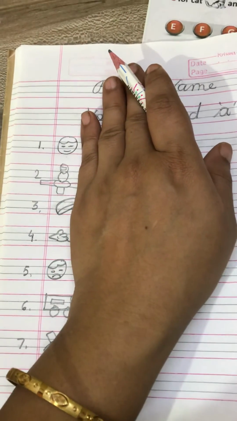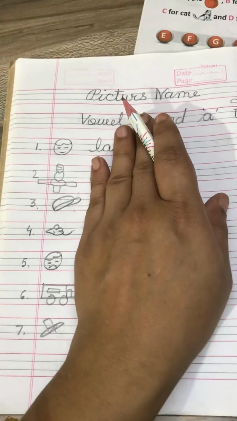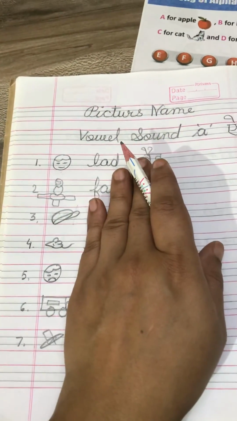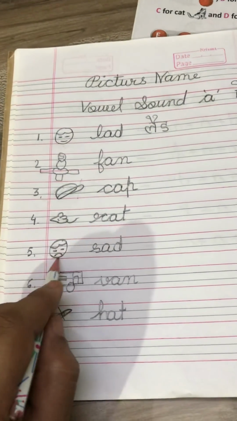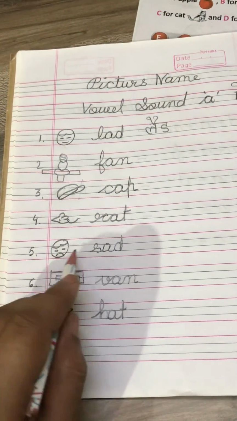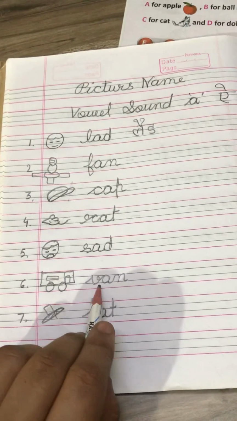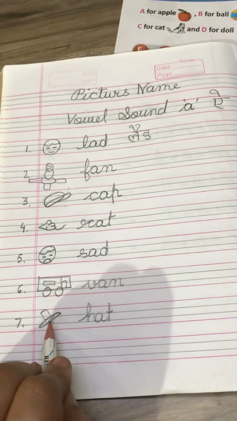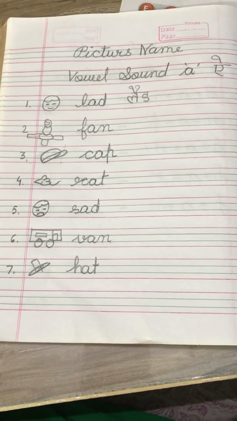Fan, F-A-N. Cap, C-A-P, cap. Rat, R-A-T, rat. This picture is sad, so it's S-A-D. This is a van, V-A-N, van. H-A-T, hat.